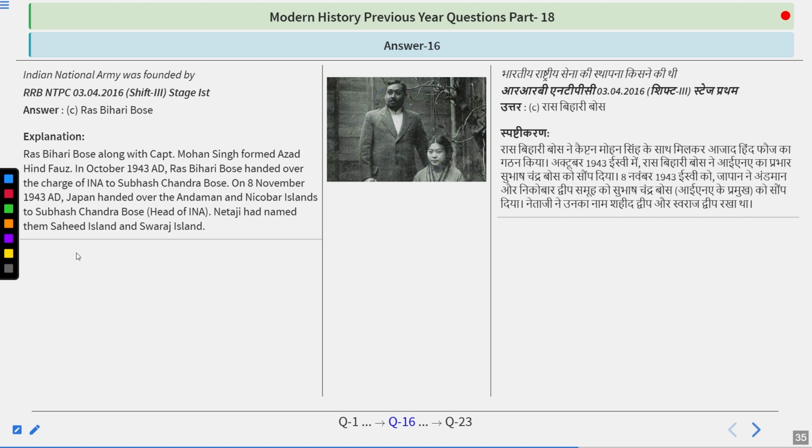Ras Bihari Bose along with Captain Mohan Singh formed the Azad Hind Fauj earlier in 1942. In October 1943, Ras Bihari Bose handed over the charge of INA to Subhash Chandra Bose. On 8 November 1943, Japan handed over the Andaman and Nicobar Islands to Subhash Chandra Bose. Netaji had named them Shaheed Island and Swaraj Island. So do remember, the answer is Ras Bihari Bose.